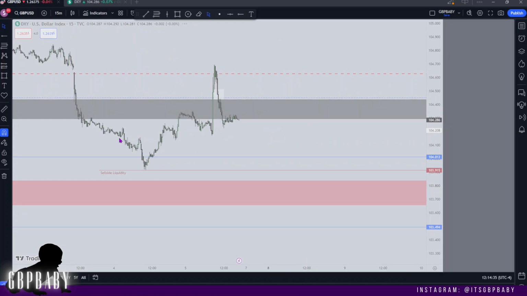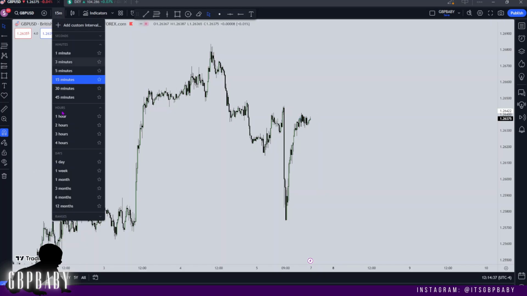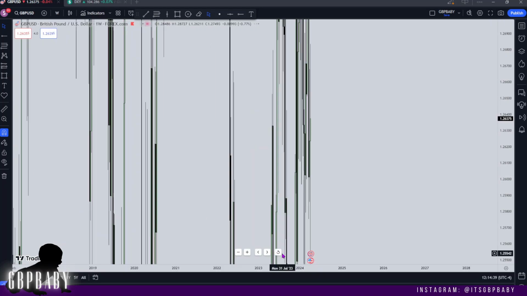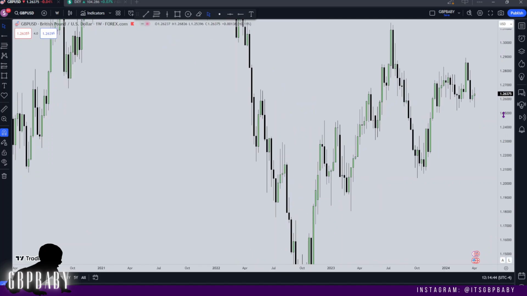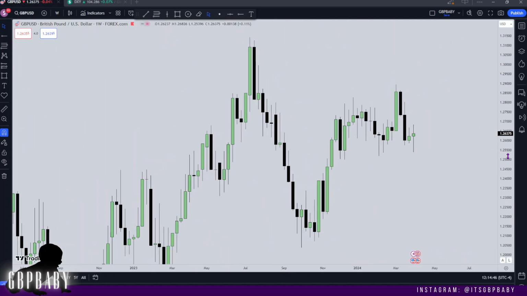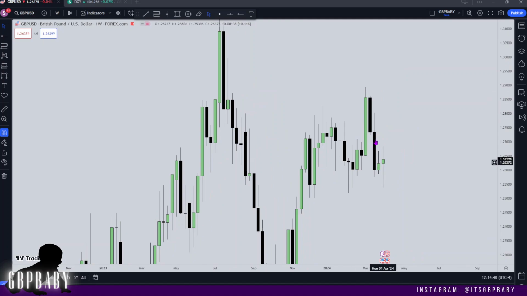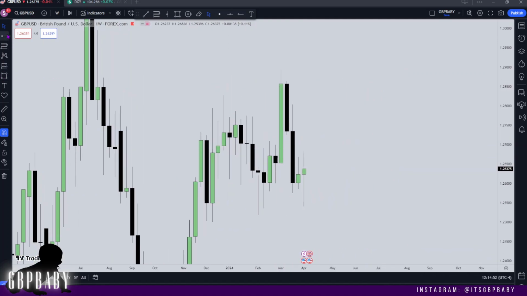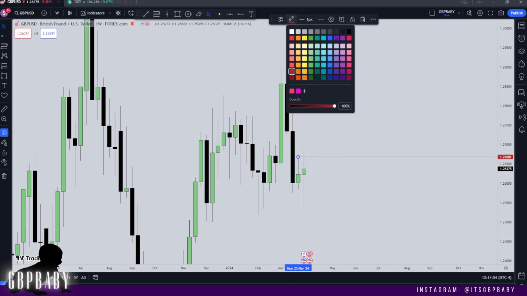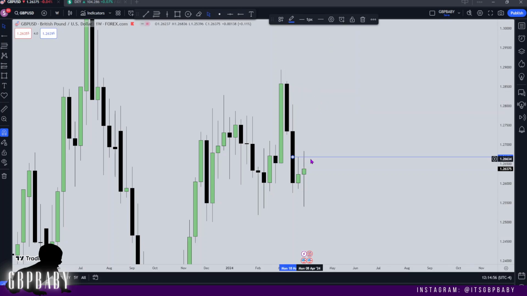Let's now head over to GBP USD, and we're going to start on the weekly here as well. Again, if you watch my up to date range video, I do have a higher time frame analysis marked out explaining where and what levels I want to see price trading to. But similar to dollar, we have a fair value gap right here that I want to see us trade into, so we can draw out the range of that as a target for price to fill. And then we also have this week's high as a potential reach if price wants to get aggressive.